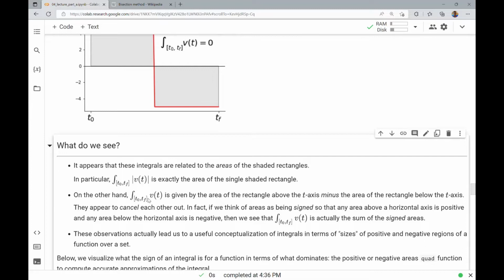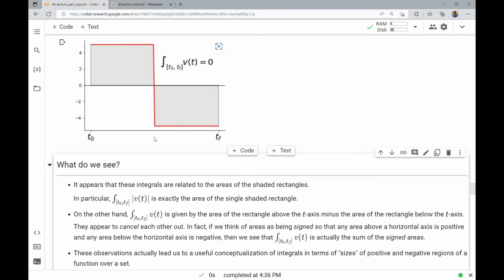And on the other hand, the integral of v of t is given by the area of the rectangle above the t-axis minus the area of the rectangle below the t-axis. These areas seem to cancel each other out.